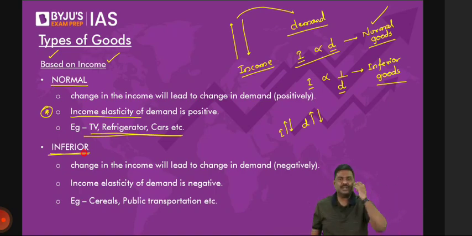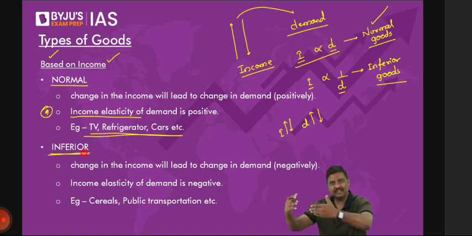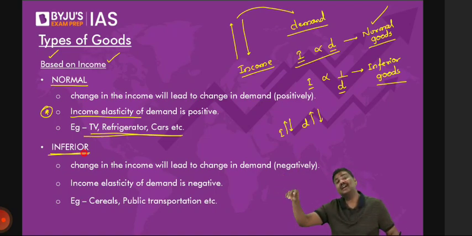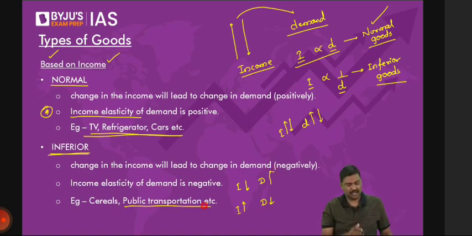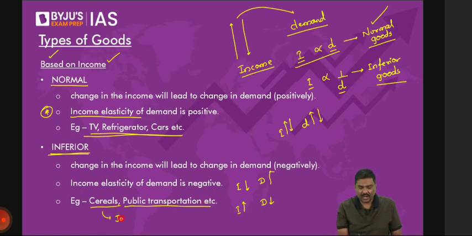Now, simple question: when people start losing jobs, because they do not have sufficient money or will not be earning salaries monthly, they will stop consuming certain goods and start consuming certain goods. Just apply common sense. If a person loses the job, will he continue to consume costly products? Of course, no. So when the income is going down, demand is going up, and when income goes up, demand will go down. Any example of this? Public transportation, and some cereals such as Jowar and Bajra. Some of the very, very inferior products.